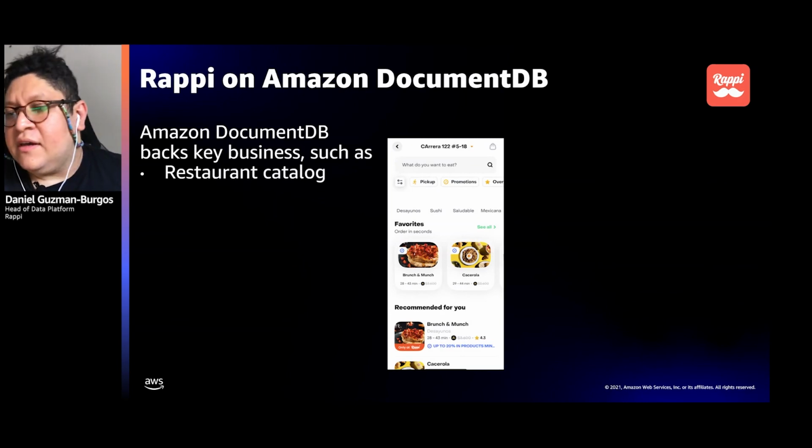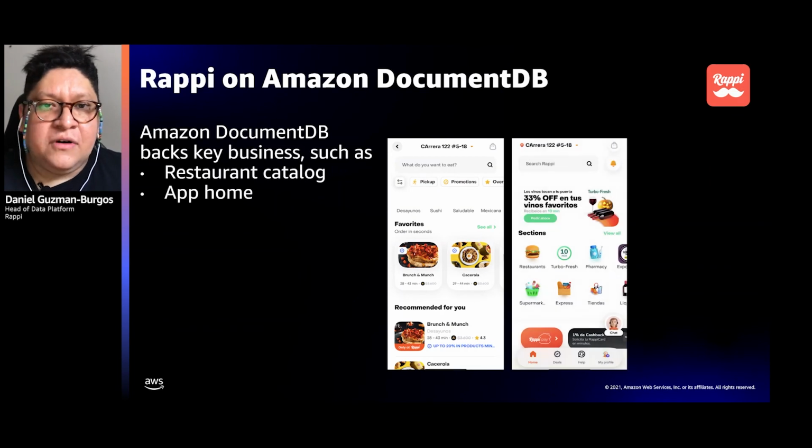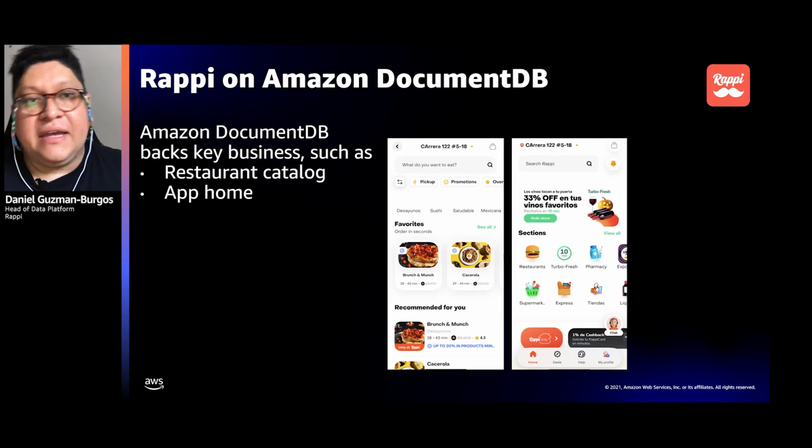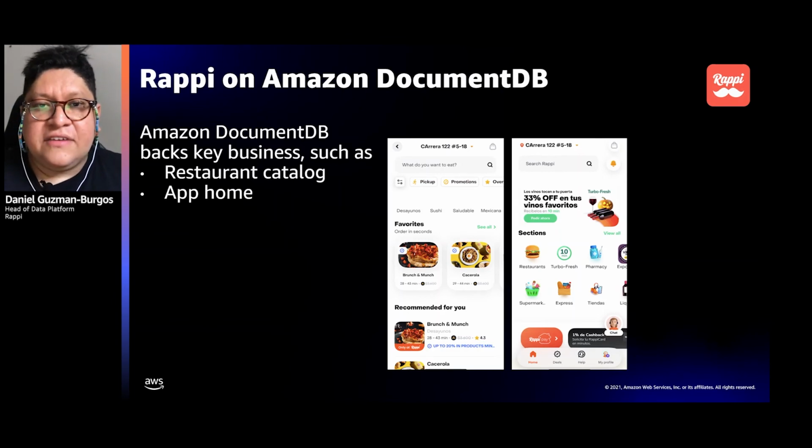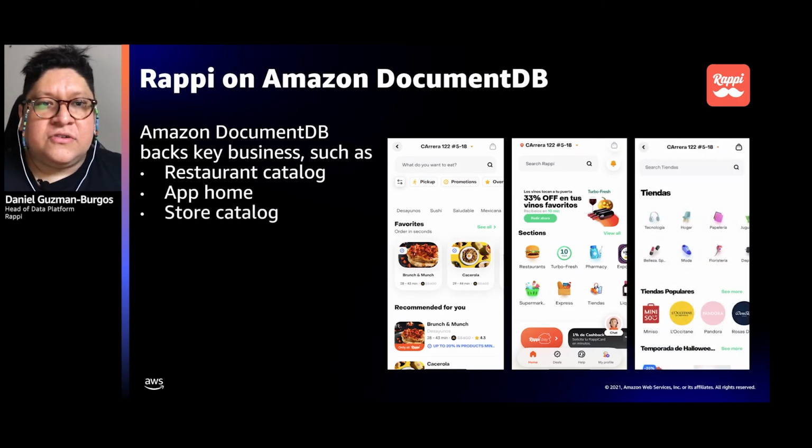The app home is also served through DocumentDB, and also some fallbacks, but mainly DocumentDB. It's the same for the store catalog or CPG's vertical, which also relies heavily on DocumentDB. So it's a critical part of our system.